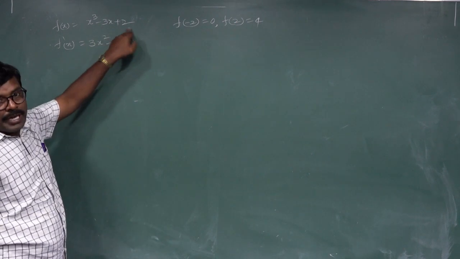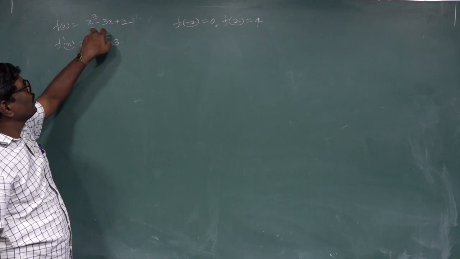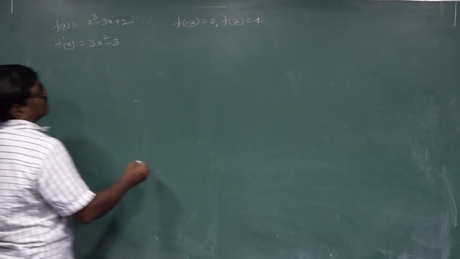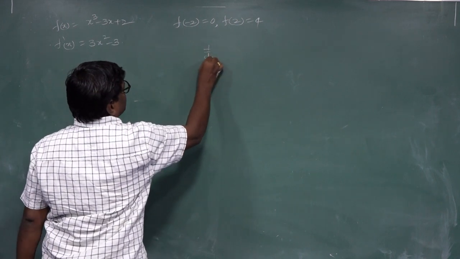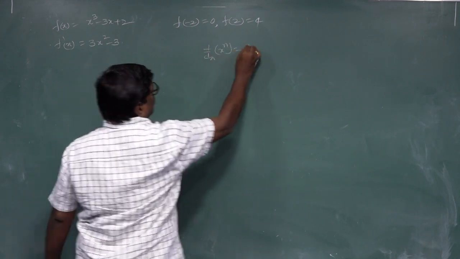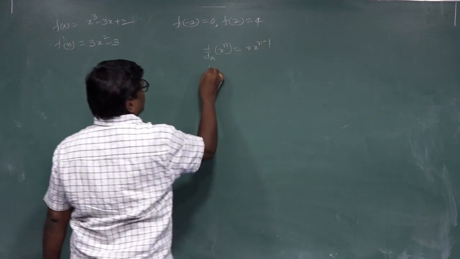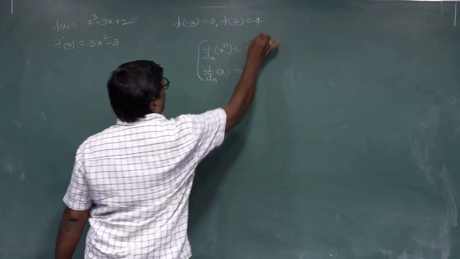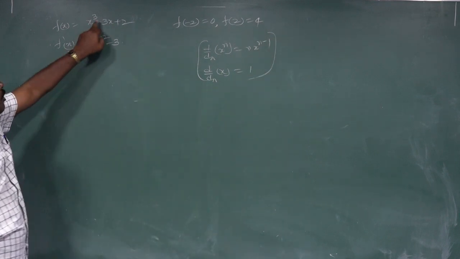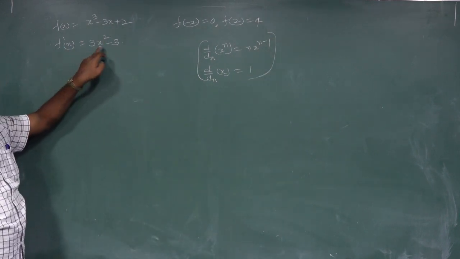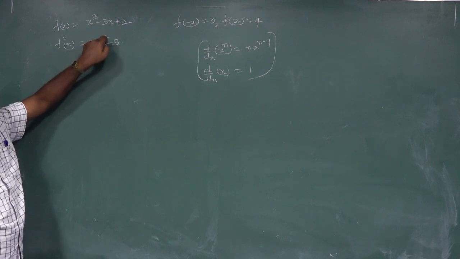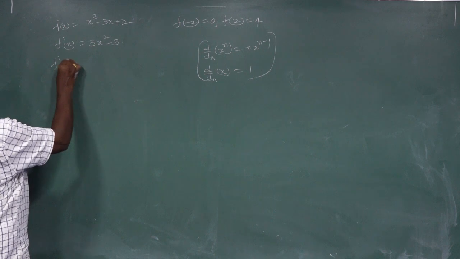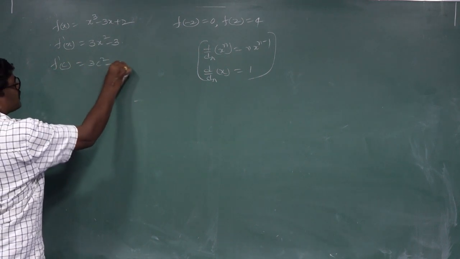f'(x) equal to 3x square minus 3. The derivative of a constant is 0, the derivative of x is 1, and the derivative of x cubed is 3x square. Using the formula d by dx of x power n equals n into x power n minus 1, d by dx of x equals 1, and for x cubed it is 3 into x power 3 minus 1. So f'(c) is equal to 3c square minus 3.